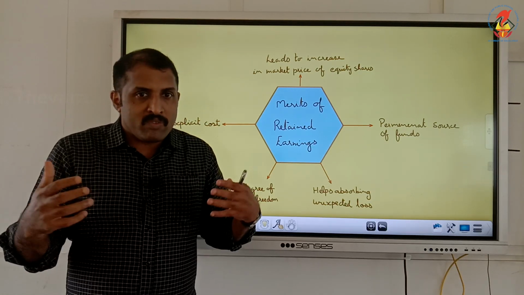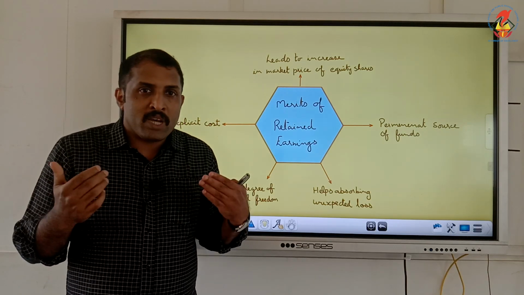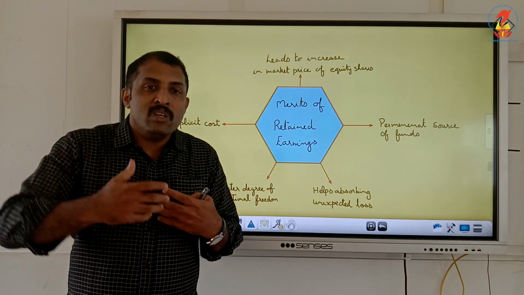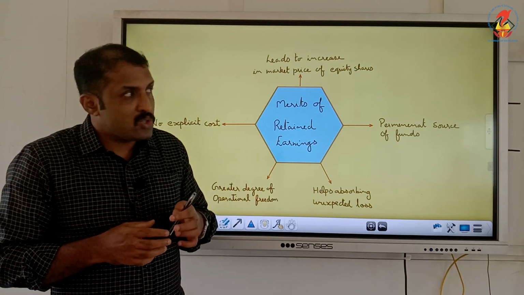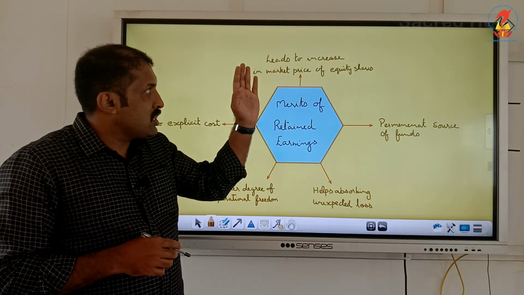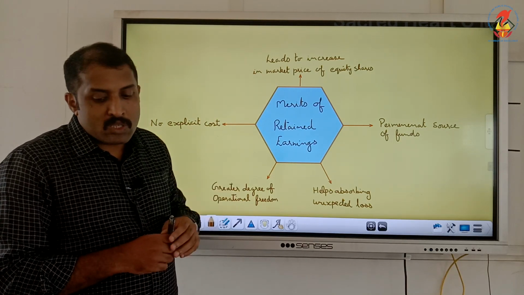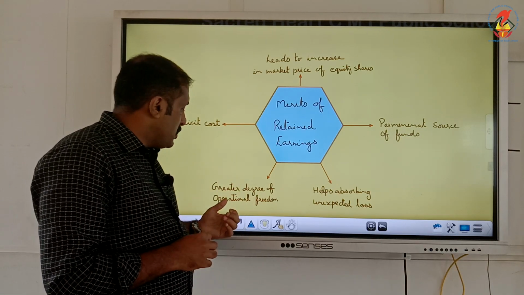As a result of that, there will be a positive trend in share prices, and it helps in an increase in the price of shares. So that is also another merit, leads to increase in the market price of the share. So those are the merits.